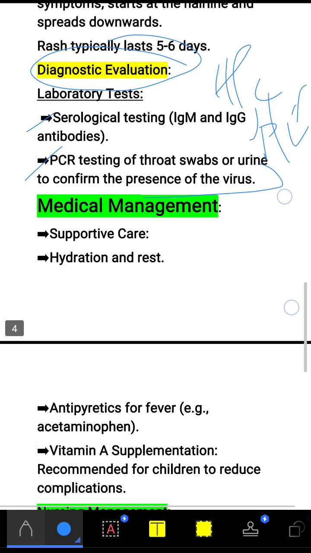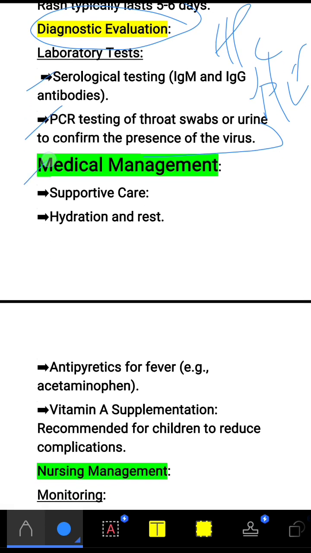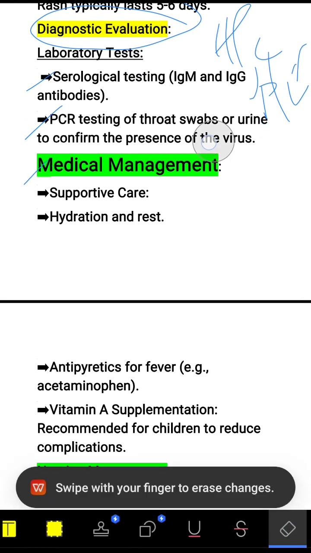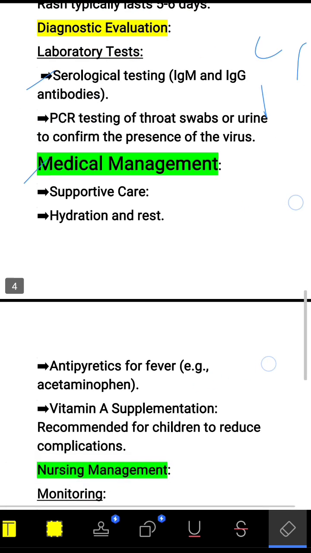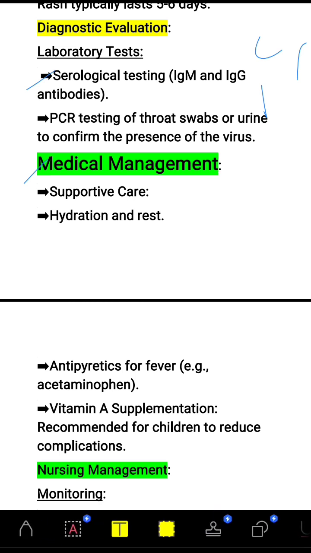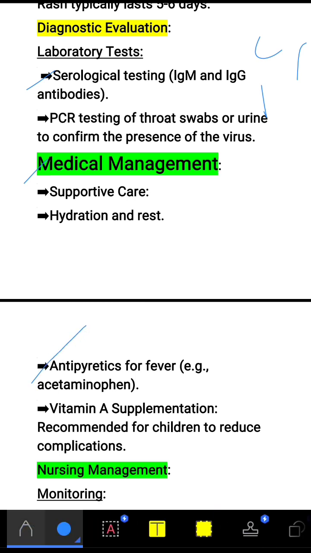Next we'll move on to medical management. In medical management, the first thing is supportive care, hydration and rest. Next is antipyretic medication, which is provided for fever.